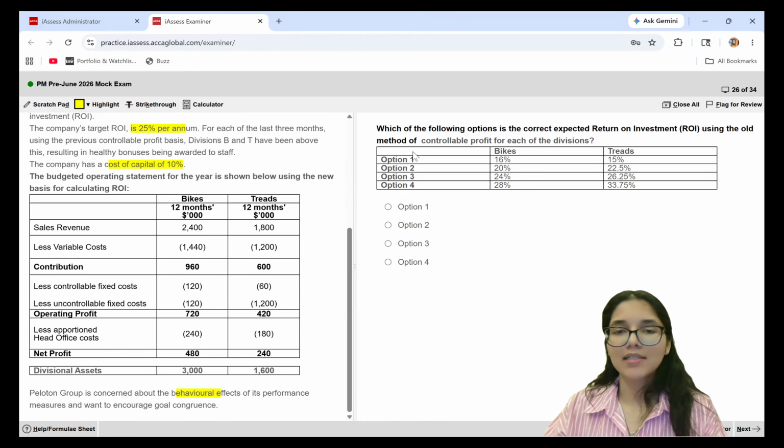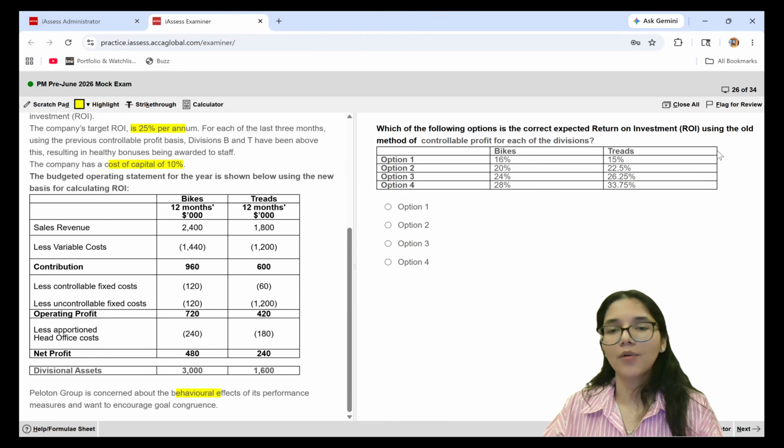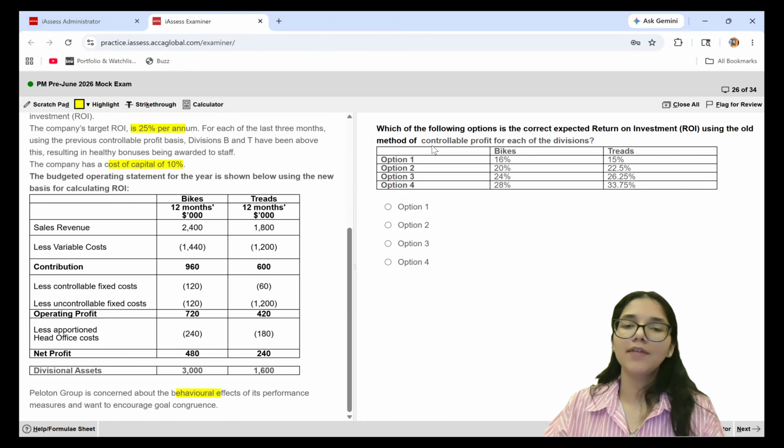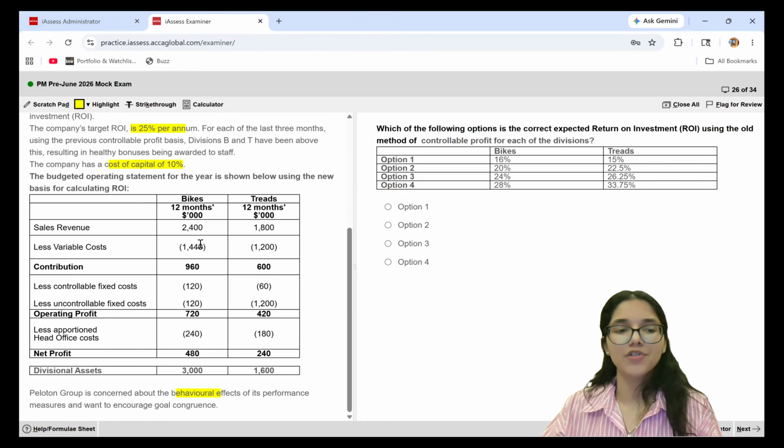Now, the very first question is asking me which of the following options is the correct expected ROI using the old method where we used to look at the controllable profit. So guys, if you have a look right now, in net profits, we've subtracted uncontrollable fixed costs and we have subtracted apportioned head office costs also.